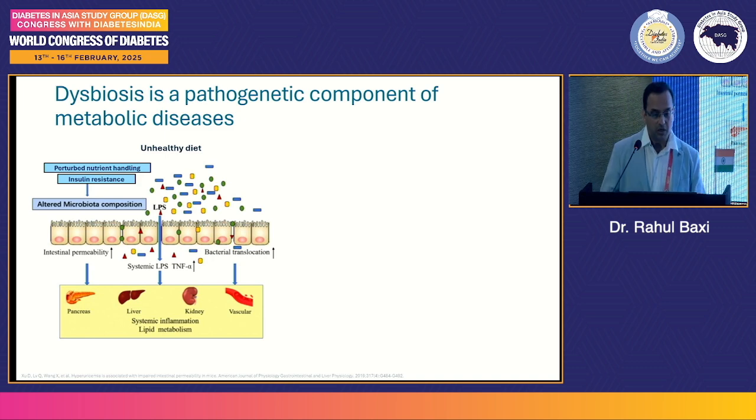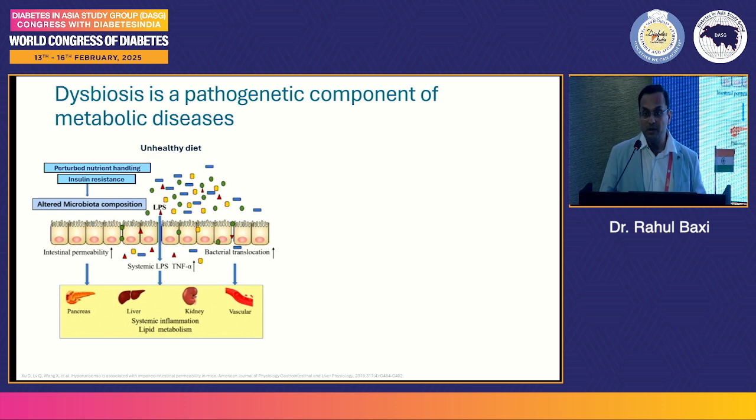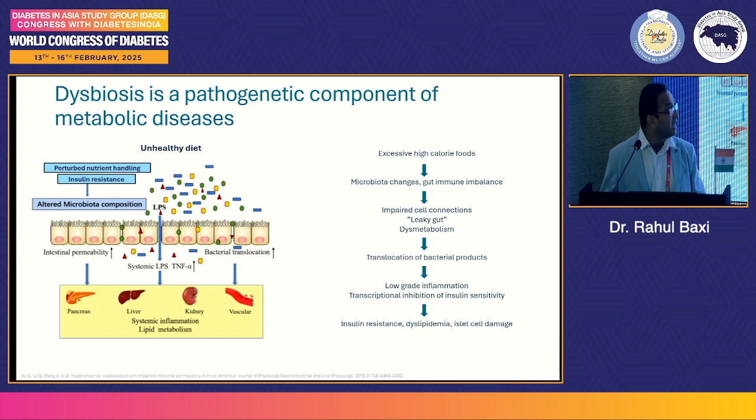So I'll just continue. Dysbiosis is a pathogenic genetic component of metabolic diseases. So unhealthy diet leads to perturbed nutrient handling, insulin resistance, and altered microbiota composition. And we were talking about leaky channels here, which leads to systemic inflammation and lipid metabolism, affecting the pancreas, liver, kidney, and vascular.